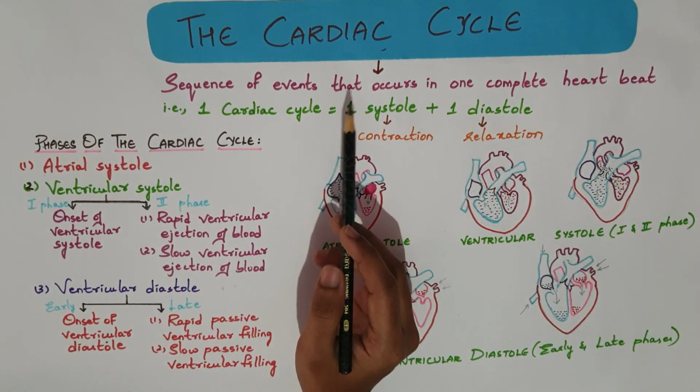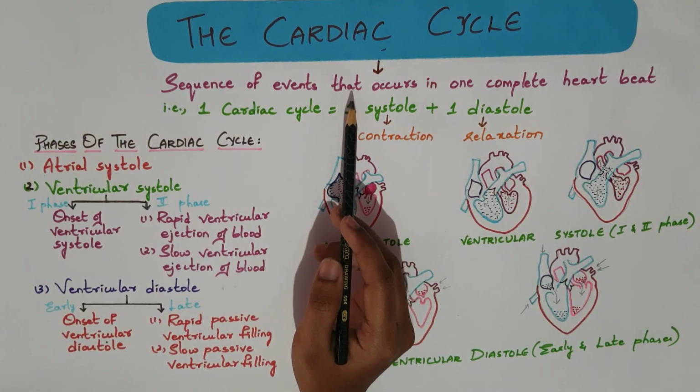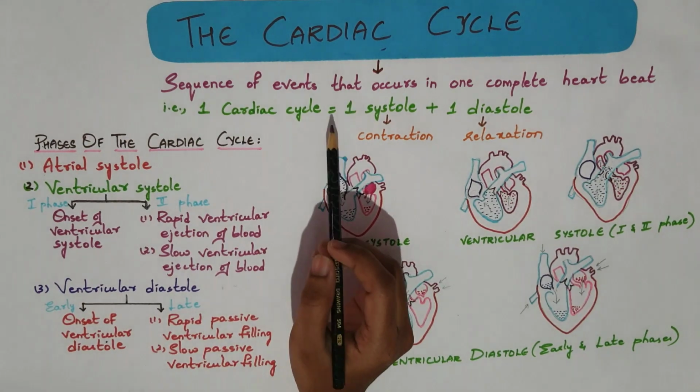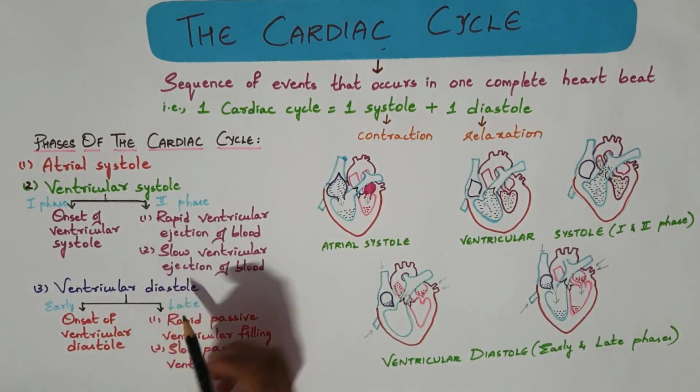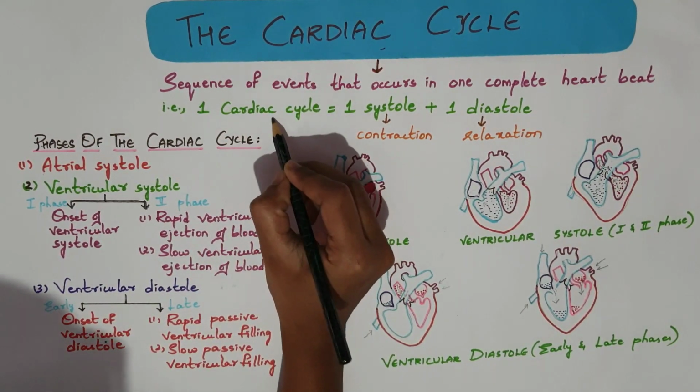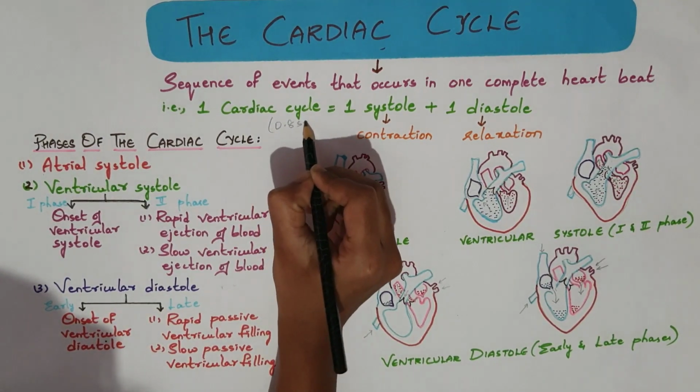Now let us take 74 as an example. Each cycle lasts about 0.8 seconds and consists of the following phases. So one cardiac cycle takes about 0.8 seconds.